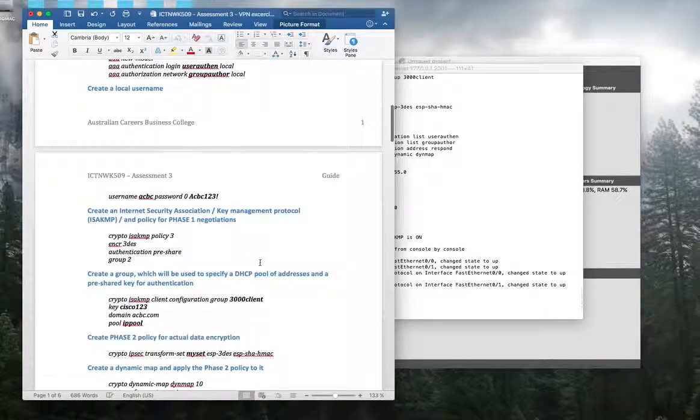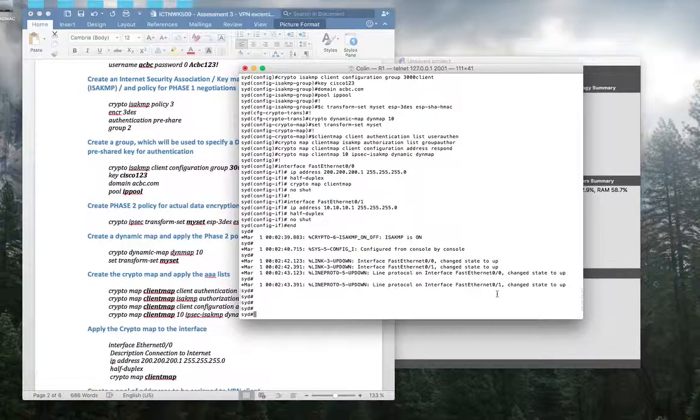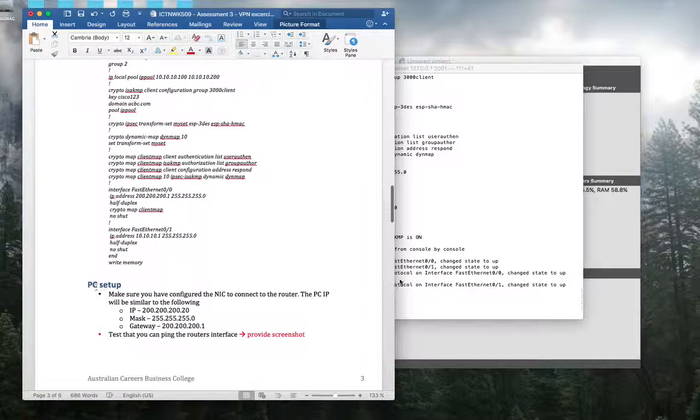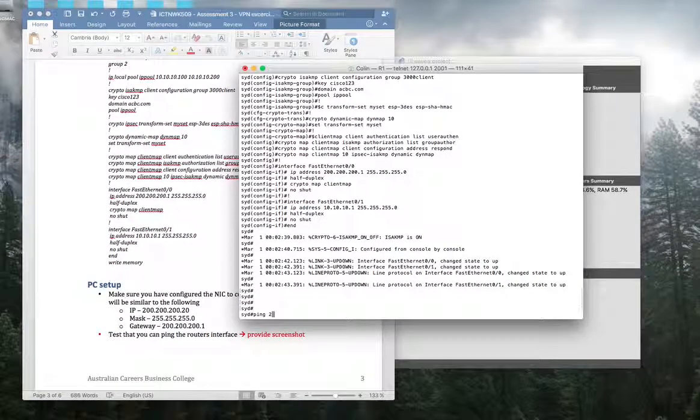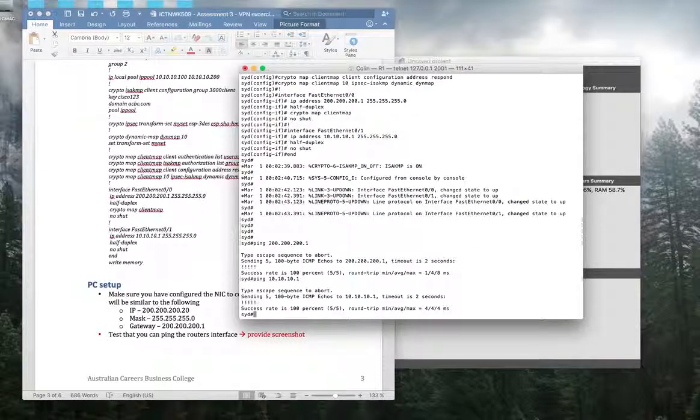So if we set up the interfaces correctly, the ping should work. Ping 200.200.200.1, works good. Ping 10.10.10.1. Okay, this router is correctly set, right?